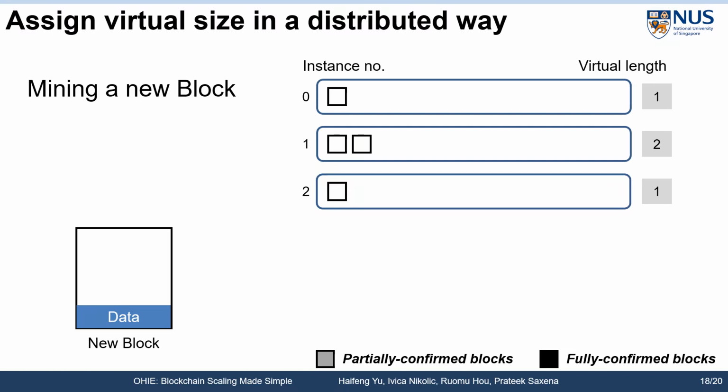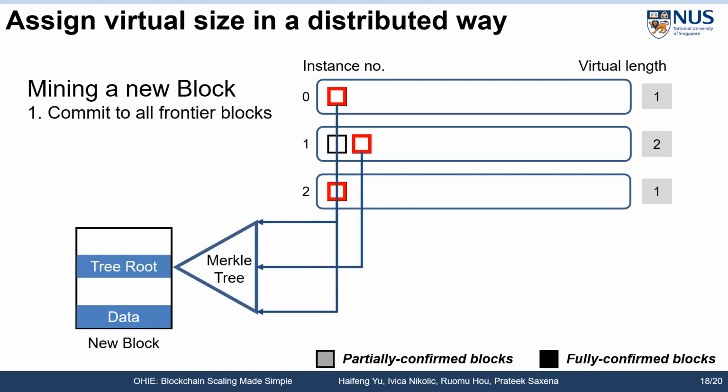Now, how do we assign virtual sizes in a distributed way without having global knowledge? Let me run through an example to illustrate the idea. Let's assume that one block is already mined on instance 1 and the other instances only have a genesis block. The miner first commits to all the latest blocks on each chain by including the Merkle tree root in the block.